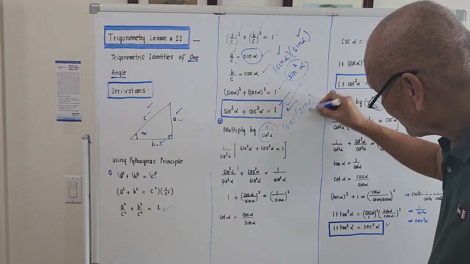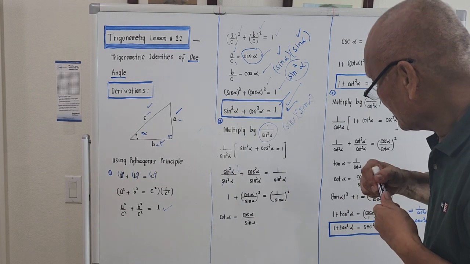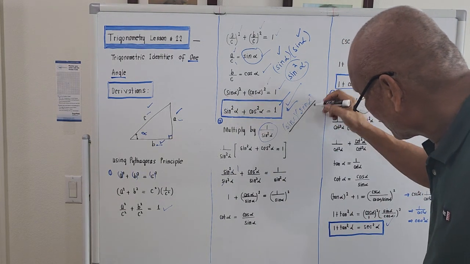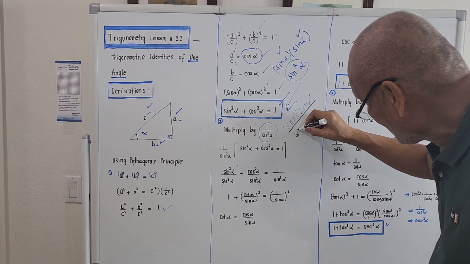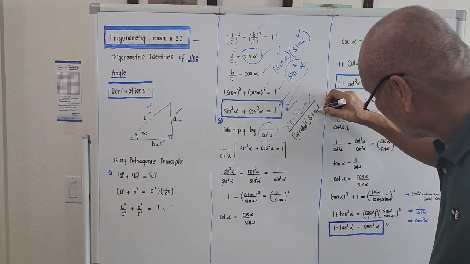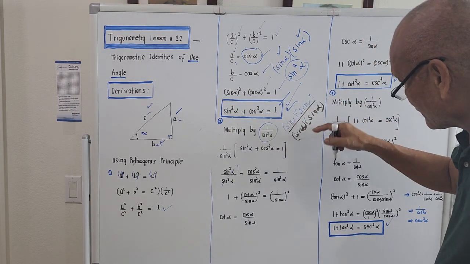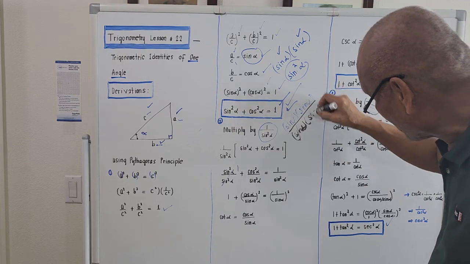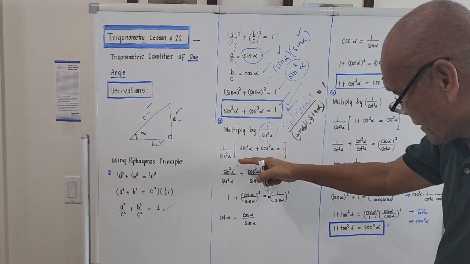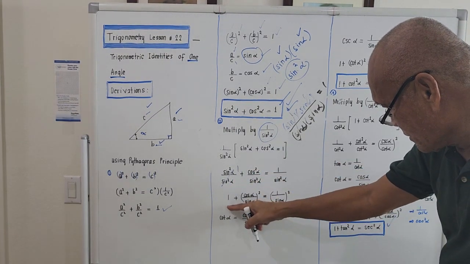Right? And for the bottom portion, it will still be sine of alpha times sine of alpha. Okay, the operation is multiplication. We can cancel, right? This will be 1, this 1, so this is actually 1. So sine square of alpha over sine square of alpha is actually 1.